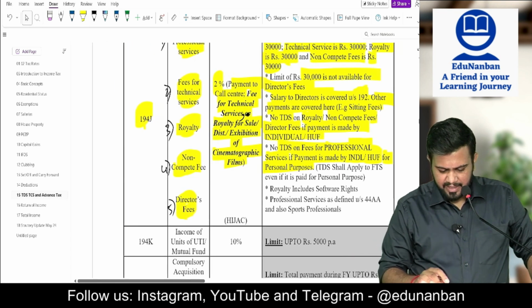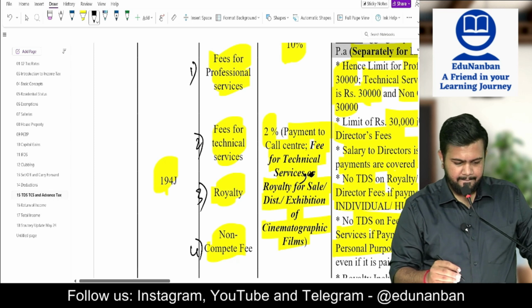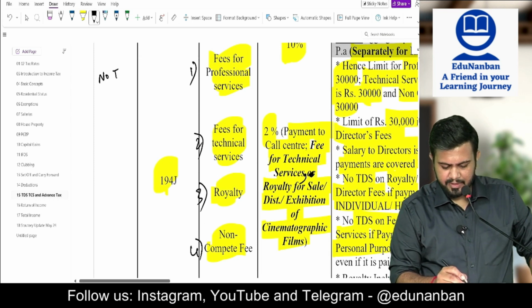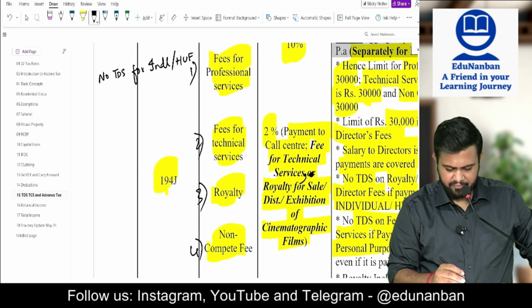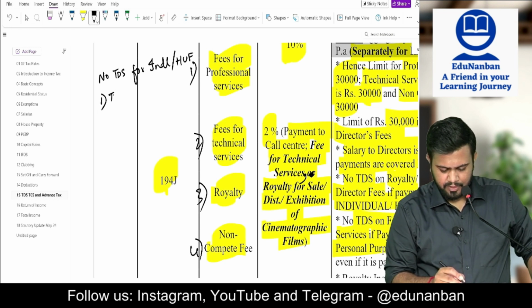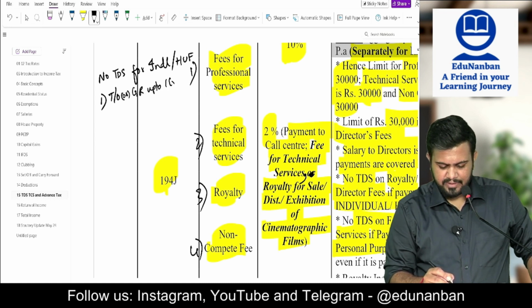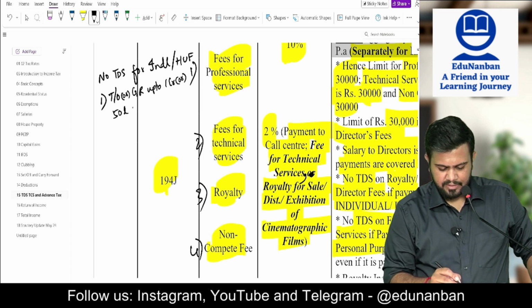So here I want you to write: no TDS for individual or HUF if number 1, turnover or gross receipts up to 1 crore or 50 lakhs in preceding previous year.